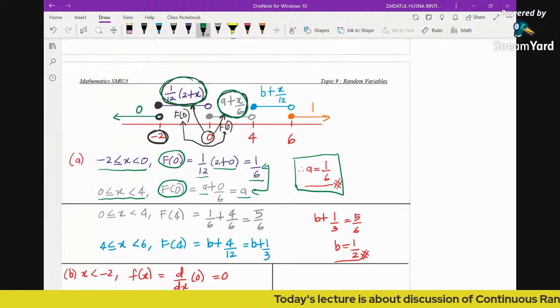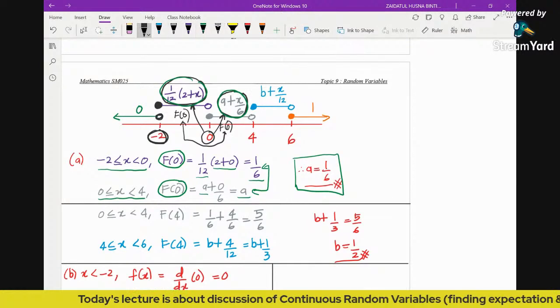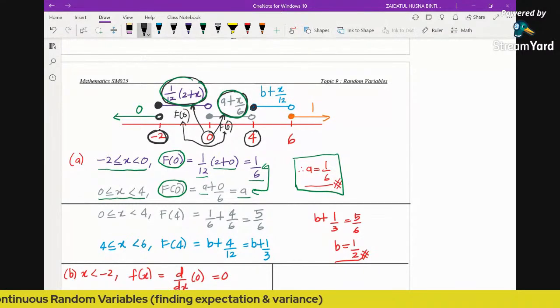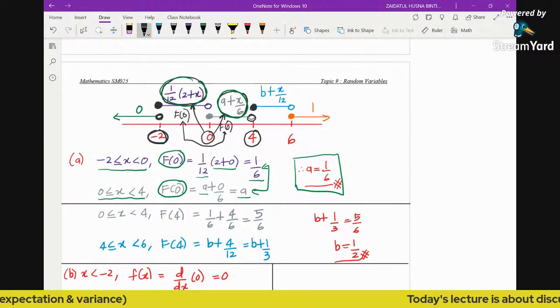Now how do we obtain the value of b? You can see here that at this particular value of x, 4, there are two different functions. Again, even though this one is a dense circle and this one is an empty circle, it does not really matter because this is a continuous random variable.